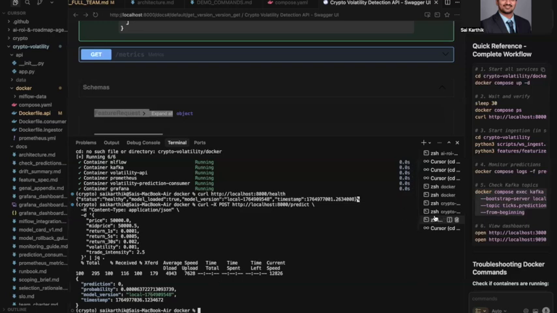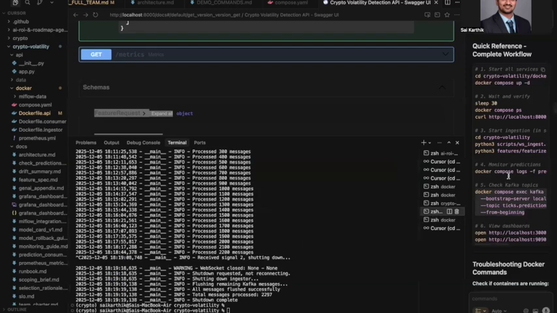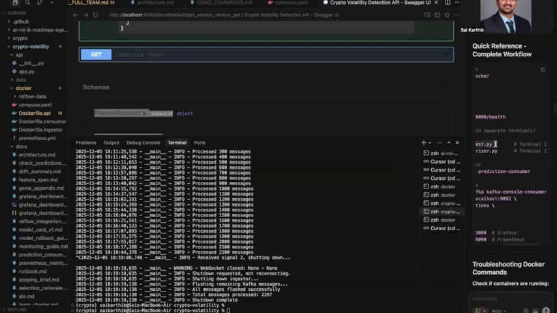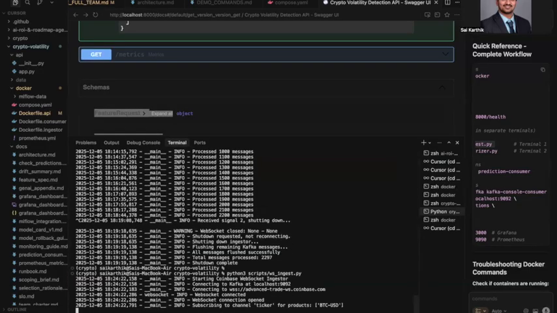The next step is showing you how we can do the prediction in real time through the Kafka service. For this, the first step is ingesting the data from the Coinbase WebSocket, and I would be running the ws_ingest file, and we can see that the data from the WebSocket is flowing in.